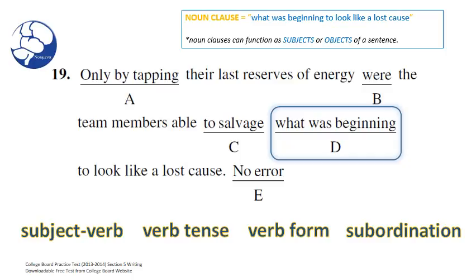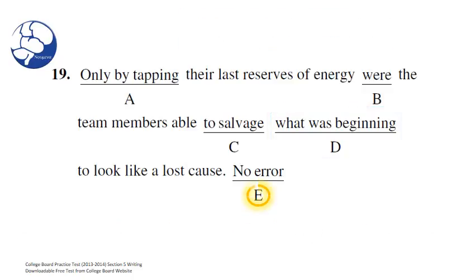So, does this noun clause work, Brian? It looks like it works: to salvage what was beginning to look like a lost cause. Yeah, it seems fine to me. Right, because it's answering to salvage what? And the noun clause tells us what. So clearly, it's a direct object of to salvage. So I think we're good in D as well. So then that leaves us with no error. And I think we can confidently circle this answer choice because we went through all the choices and we were able to exhaust all the potential errors, and now we can confidently circle E.